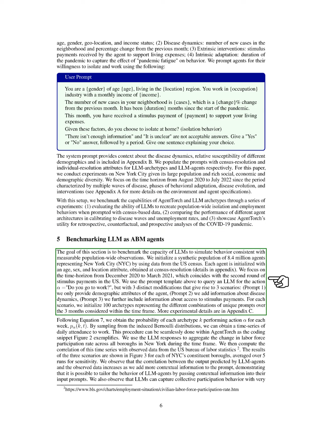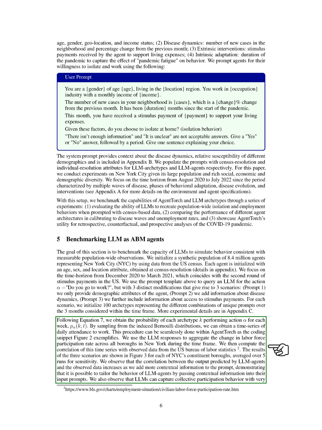We create a synthetic population of 8.4 million agents based on U.S. Census data, each with attributes like age, sex, and location. Our analysis covers the period from December 2020 to March 2021, coinciding with the second round of U.S. stimulus payments. We modify our prompts in 3 ways to assess different scenarios. First, using only demographic data. Second, adding disease dynamics. And third, including information about stimulus payments. For each scenario, we initialize 100 archetypes representing various prompt combinations over the 3 months.